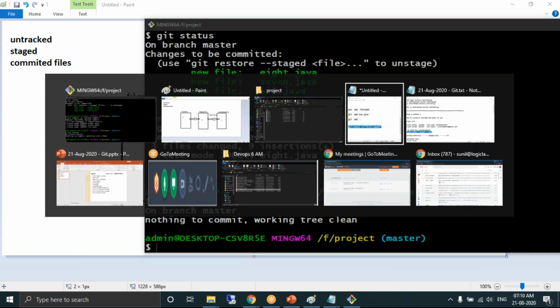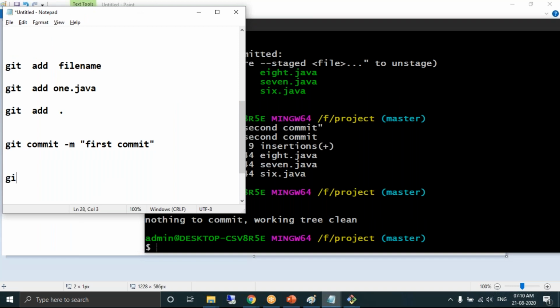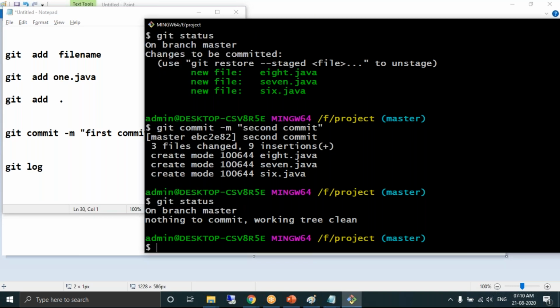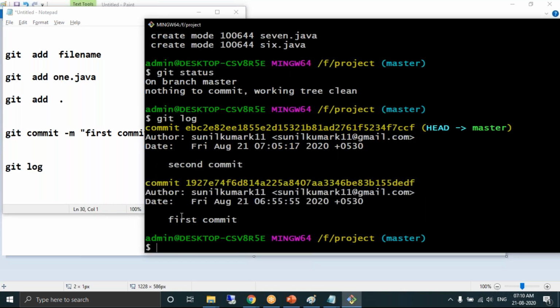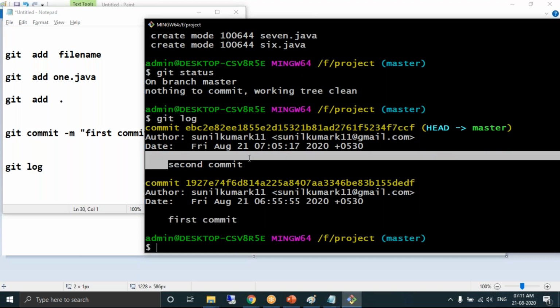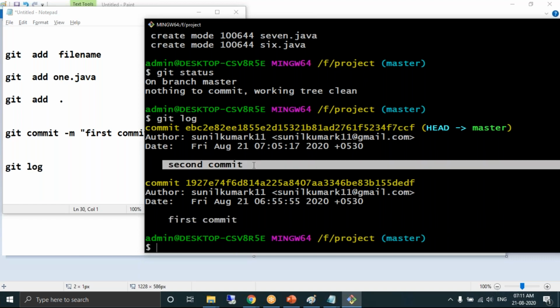In case you want to see the list of commits which you have done, we have a command called git log. Git log is a command which helps you see the list of all the commits. How many commits have we done? 2 commits. If you want to check it, run git log. Git log will show you a list of all the commits. This is the first commit we have done, and this is the second commit.